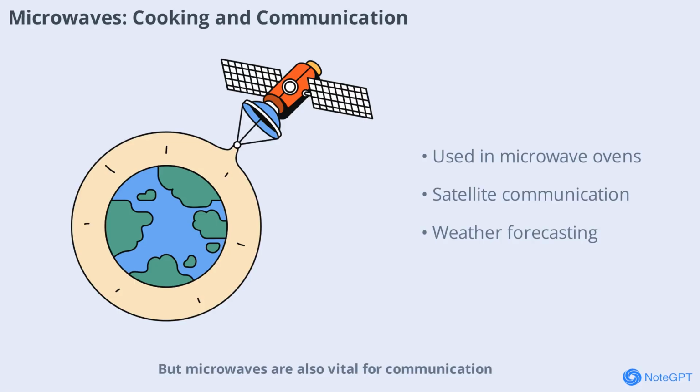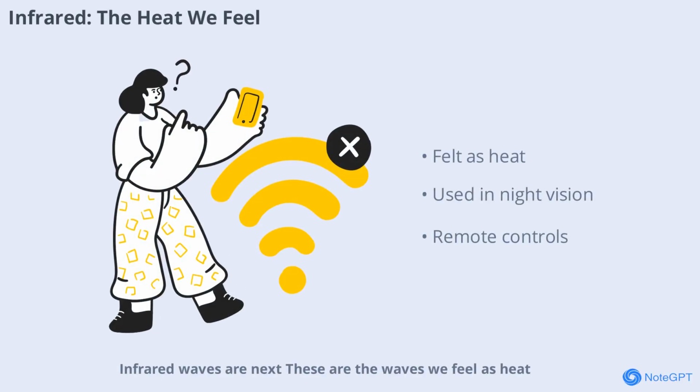But microwaves are also vital for communication, especially in satellite transmissions and radar systems. Their unique properties allow them to pass through clouds, making them perfect for weather forecasting and GPS technology. Infrared waves are next. These are the waves we feel as heat. When you stand near a campfire or feel the warmth of the sun, that's infrared radiation at work.